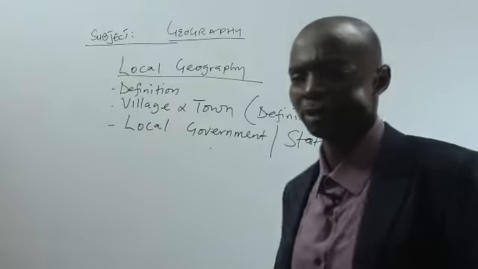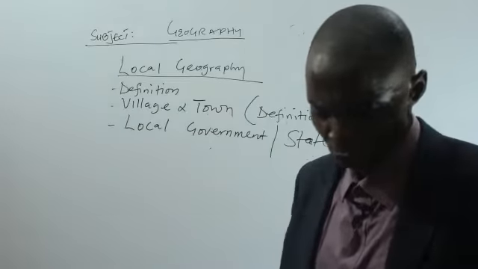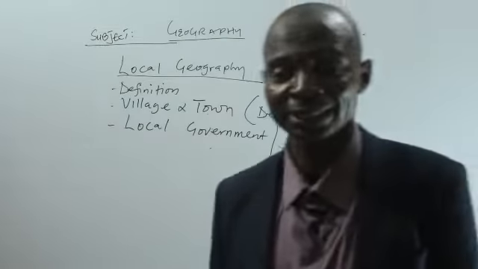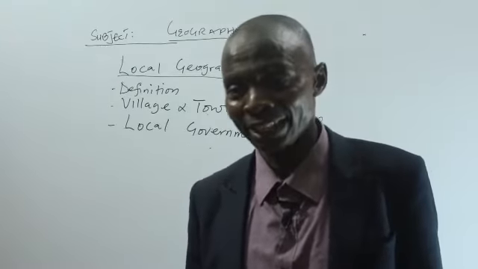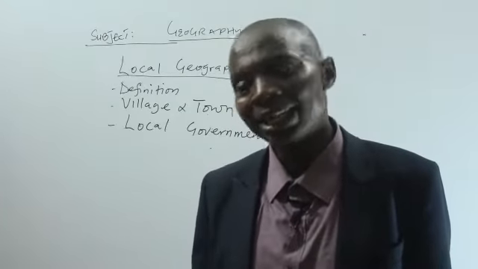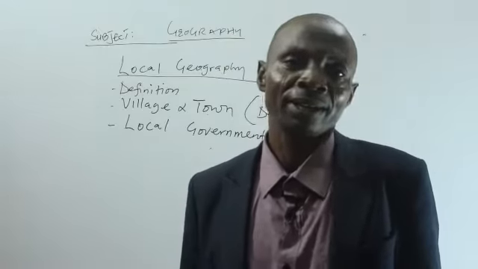Let us step further. I think you must have heard of Niger State. Niger is a state in Nigeria, but the name Niger came from a river, River Niger.